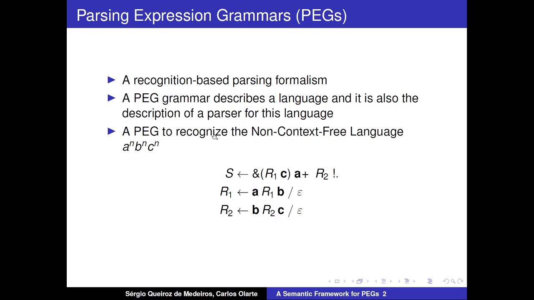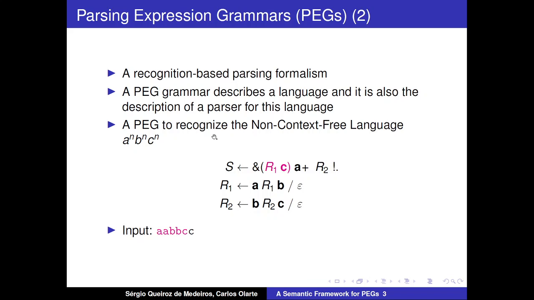So here we are using PEG predicates. The start rule has a predicate where it checks if rule R1 matches the input. Rule R1 matches if the input has the same amount of A's and B's, followed by a C. So the predicate succeeds and does not consume any input.